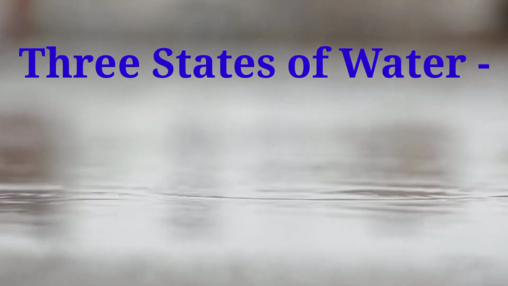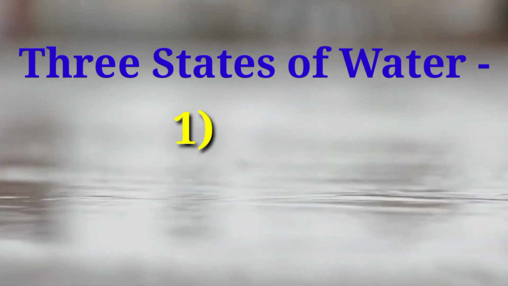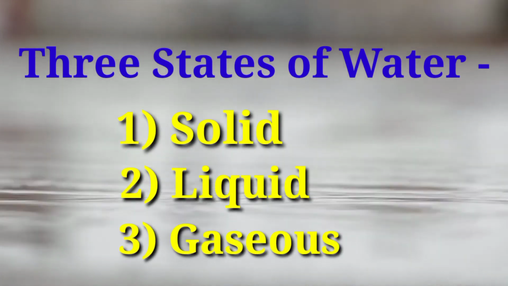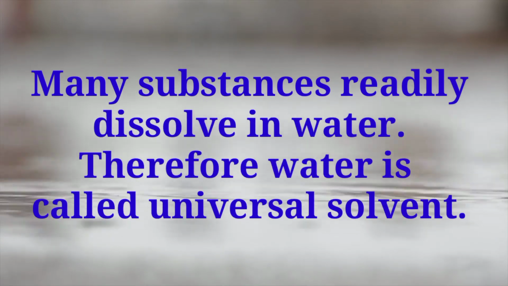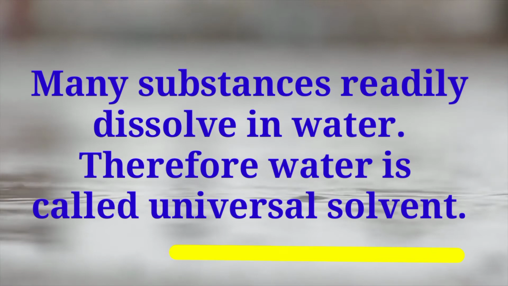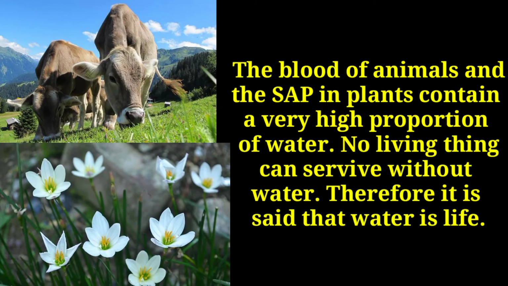In nature, water occurs in 3 states: solid, liquid and gaseous state. Many substances readily dissolve in water. Therefore, water is called the universal solvent. The bodies of animals and the sap in plants contain a very high proportion of water. No living thing can survive without water. Therefore, it is said that water is life.